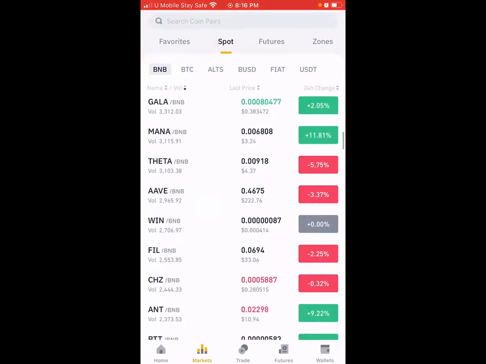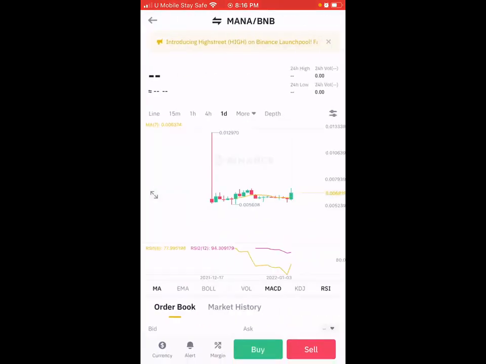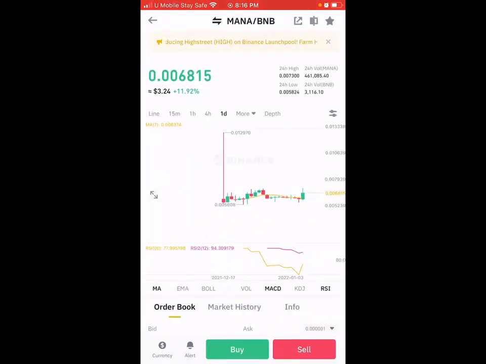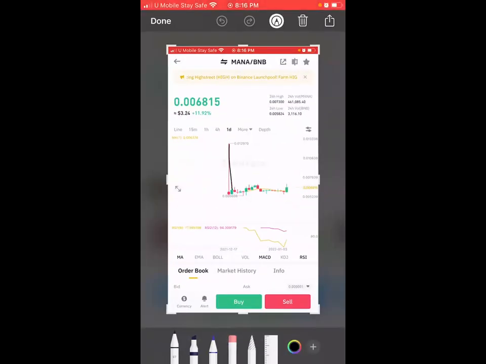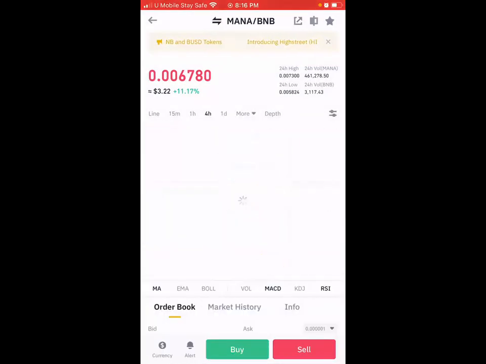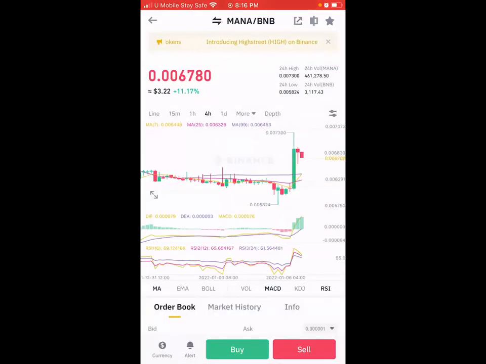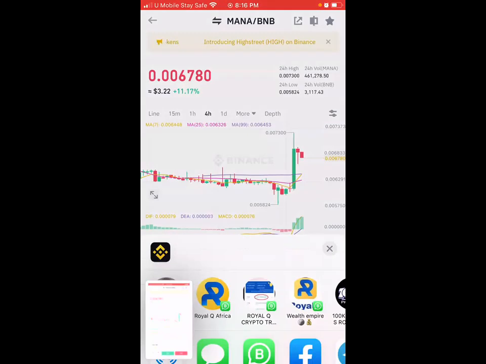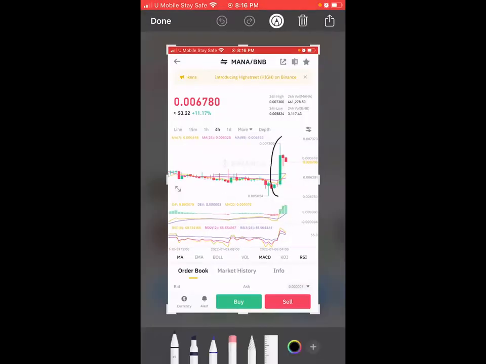If you, I think with few examples, you could, okay, look at Mana. Mana has a recovery of 11%. Did you see that? It's the game of the dip. Look at this bull run. Let me open it very well. So let me use 4 hours. I think it's still a new coin. So look at what happened to Mana yesterday. Look at it. Right now it's dropping again.